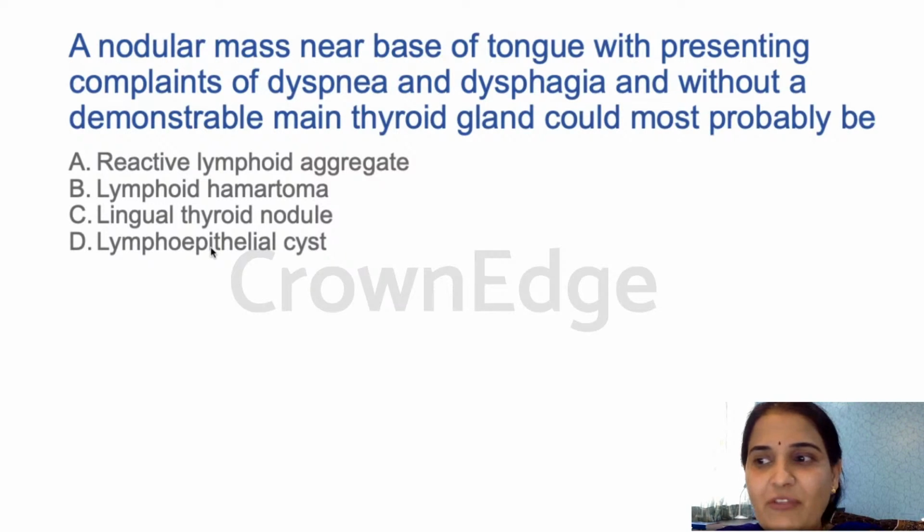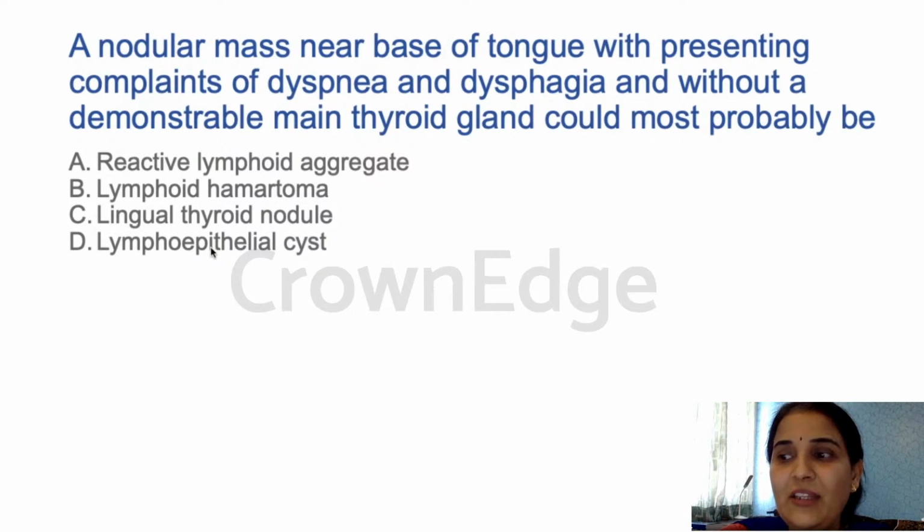We have to be very careful in treating this because this may be the only thyroid gland in the patient's body. So we have to make sure that the patient has thyroid tissue elsewhere, and then do the surgery or whatever is required to do the treatment. And generally the thyroid scan using technetium 99 is the scan that is done to test the thyroid gland. The diagnosis is done through that. Okay, so the answer is C for this question.